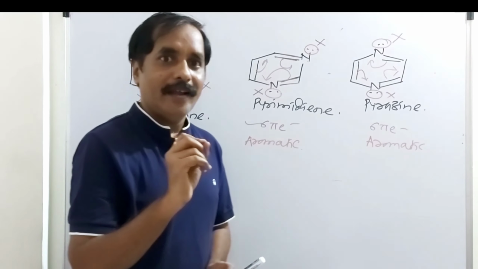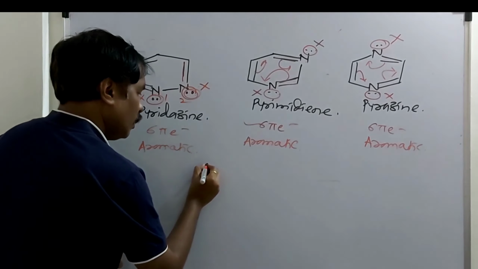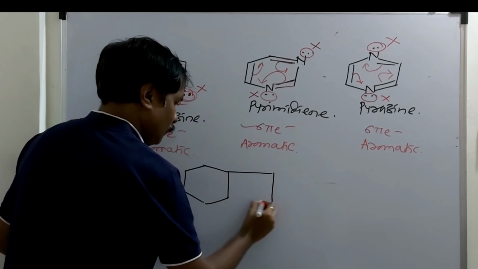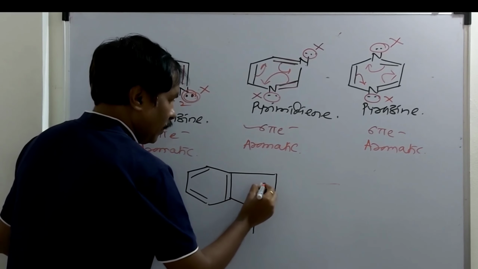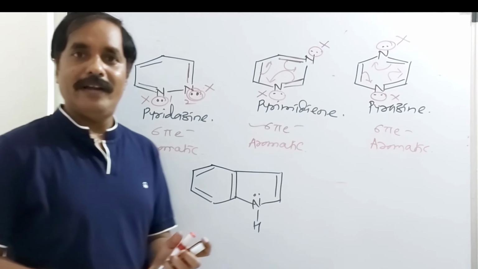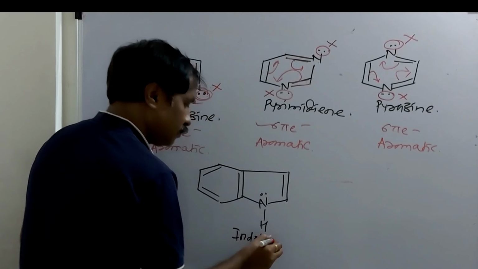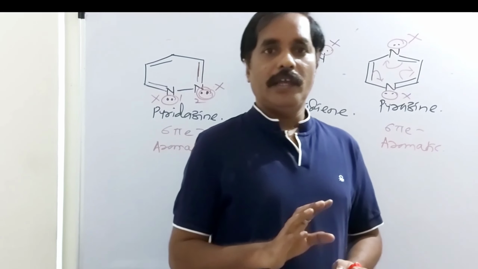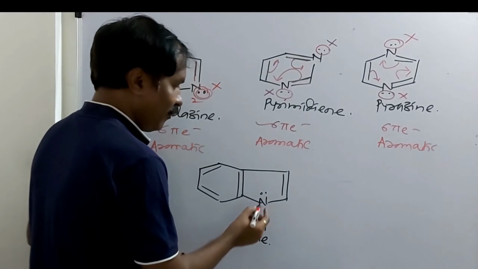Next example, I will take bicyclic heterocyclic compound. Example, indole. Here it is indole. This is a bicyclic heterocyclic compound. Here it is one lone pair of electron. Now tell me the position of lone pair of electron in indole. Name of this compound is indole. It depends on total number of Huckel's electrons, total number of pi electrons. If it obeys Huckel's rule, that compound is said to be what? Aromatic. Now what is the position of lone pair of electron here?